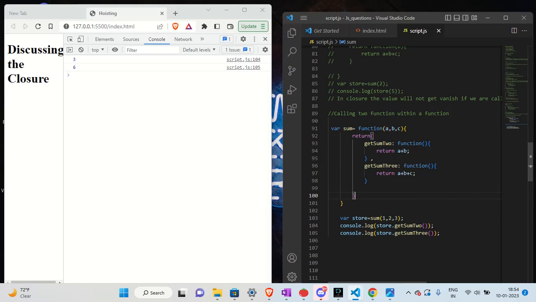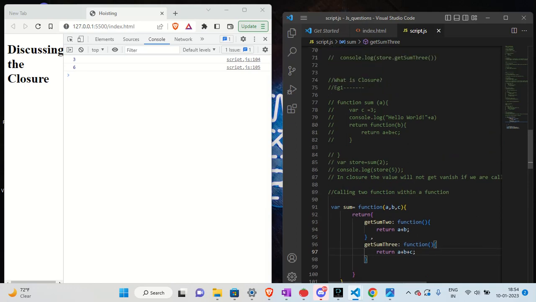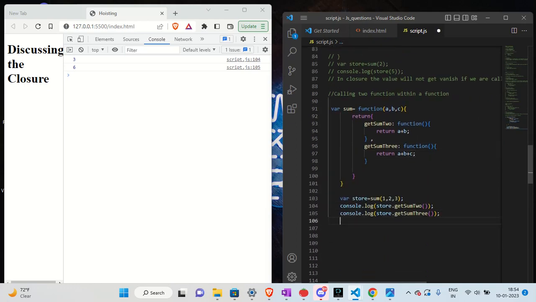Here also we are calling two functions within one function, that is the function sum. These two functions, getSum2 and getSum3, can access the outer function's scope. So that is all for the closure, guys.